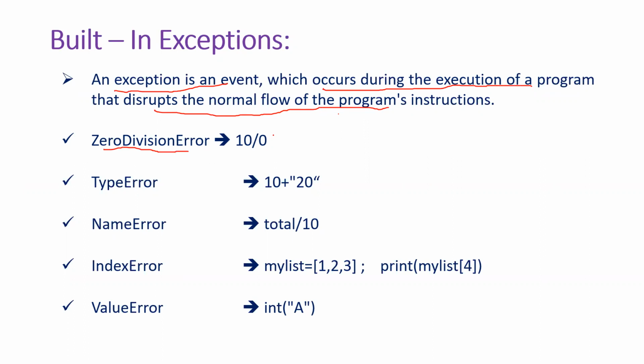ZeroDivisionError is obtained when you divide by 0. TypeError if you are performing an operation on invalid types. NameError, which is nothing but if you are using a variable which is not declared earlier. IndexError means if you are going to access an element which is out of index. And the ValueError, which means you specified the correct argument but the value of that argument is not correct, because int of string "10" can be valid, int of string "a" is invalid. Like this, these are all the built-in exceptions available in Python.